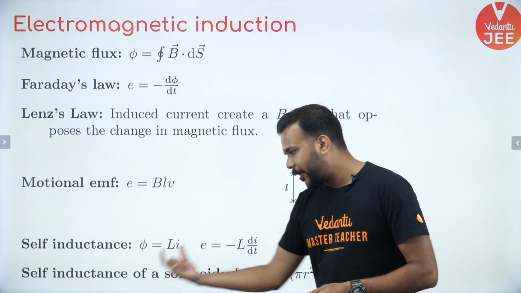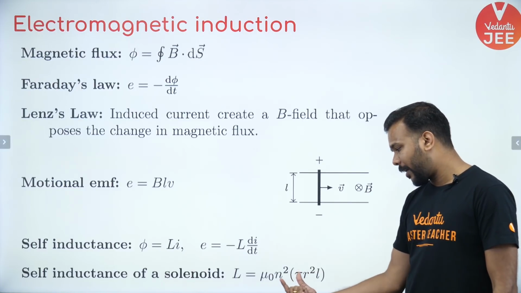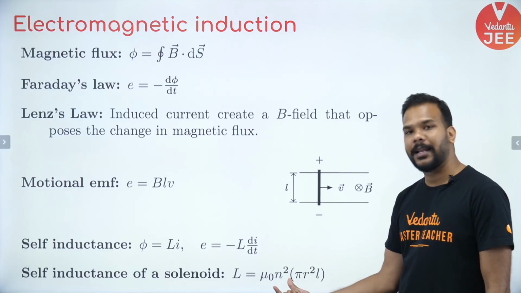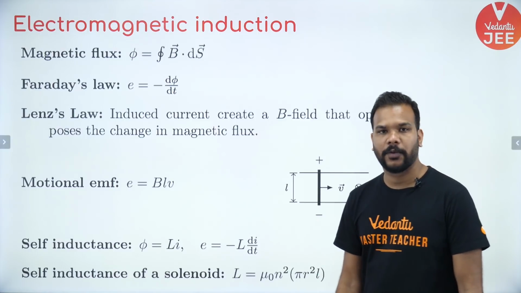How do you calculate the value of self-inductance for a solenoid? If you can, please remember this value. It is mu naught n square pi r square L, where n is the number of turns per unit length, L is the length, and pi r square is the area of cross section of the solenoid.